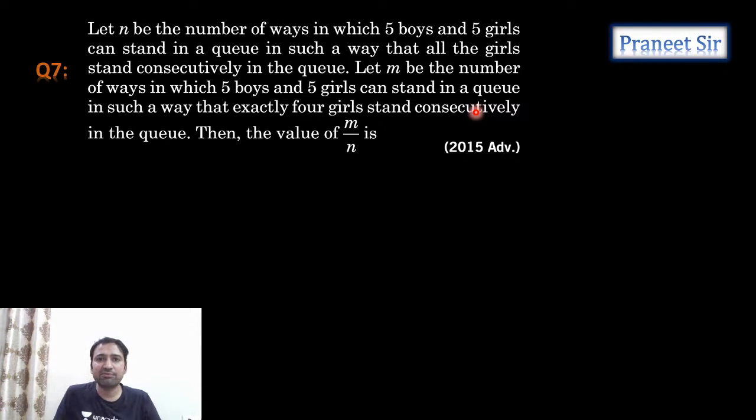Let n be the number of ways in which 5 boys and 5 girls stand in a queue in such a way that all the girls stand consecutively in the queue. Okay, let's calculate the n value first.